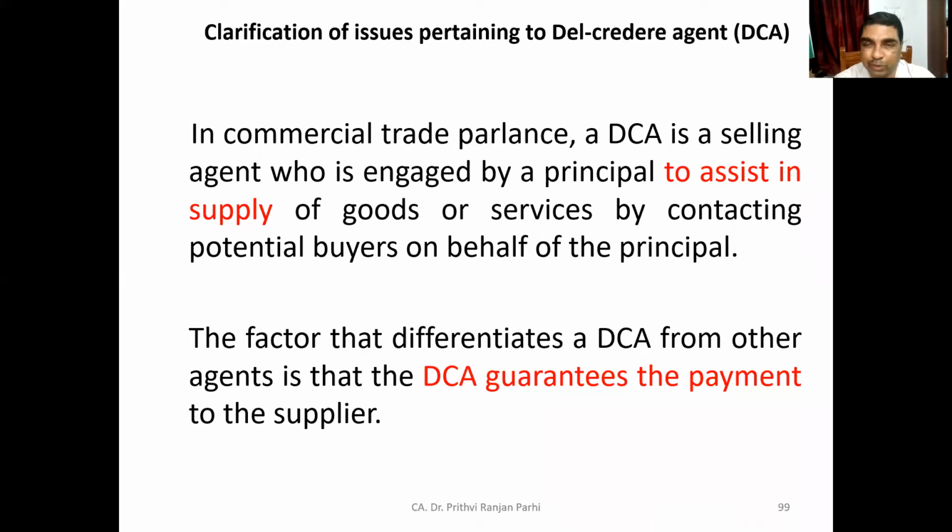And to ensure that, the DCA might be offering various additional facilities to the buyer. DCA may give a loan to the buyer so that buyer will be able to pay the money to the supplier. So like this, certain services are provided by the DCA. So this is the typical character of a DCA, where in addition to searching the potential buyer, he also helps the principal in recovering the money. He almost gives a guarantee that money will be recovered. Hope you have understood what is DCA.